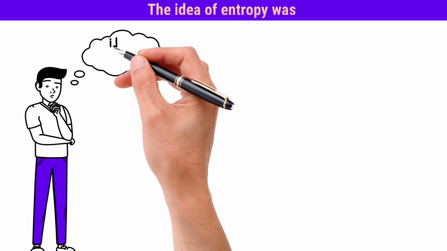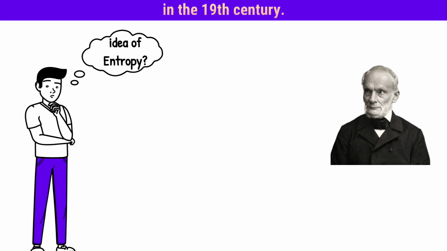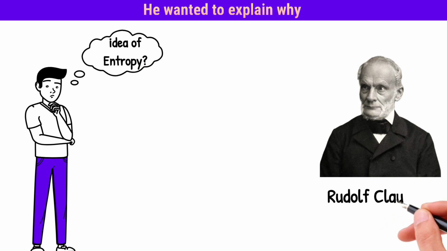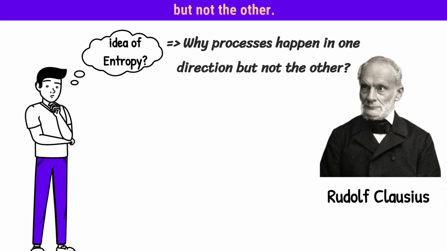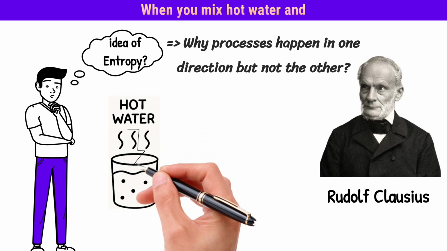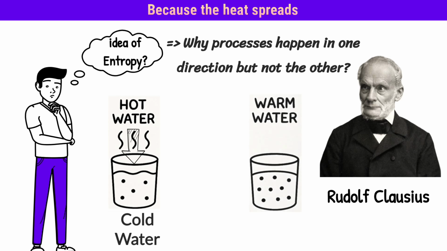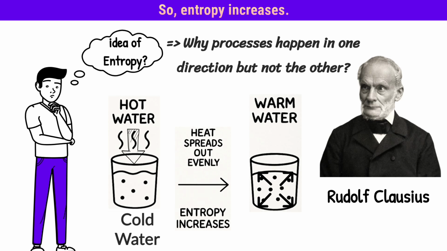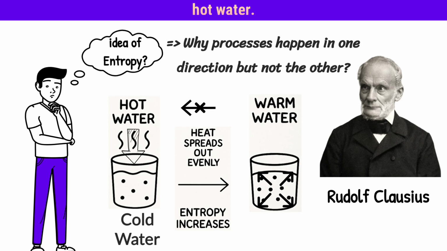The idea of entropy was introduced by German scientist Rudolf Clausius in the 19th century. He wanted to explain why some processes happen naturally, in one direction, but not the other. Let's see some everyday examples. When you mix hot water and cold water, they always become warm water. Because the heat spreads out evenly, the system becomes more random. So, entropy increases. But the reverse never happens naturally. Warm water never separates itself back into hot water.